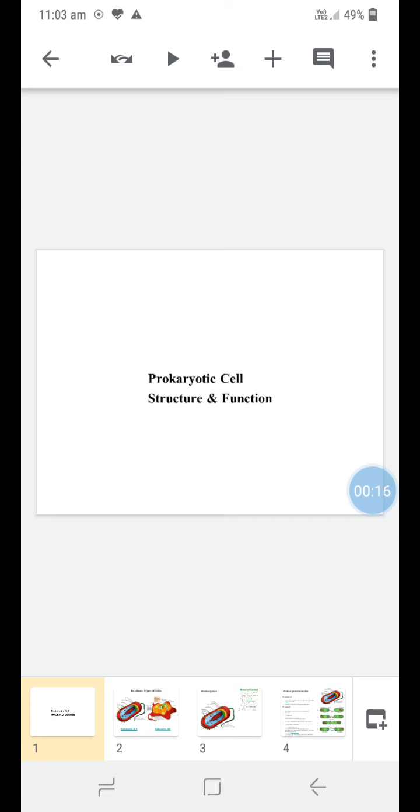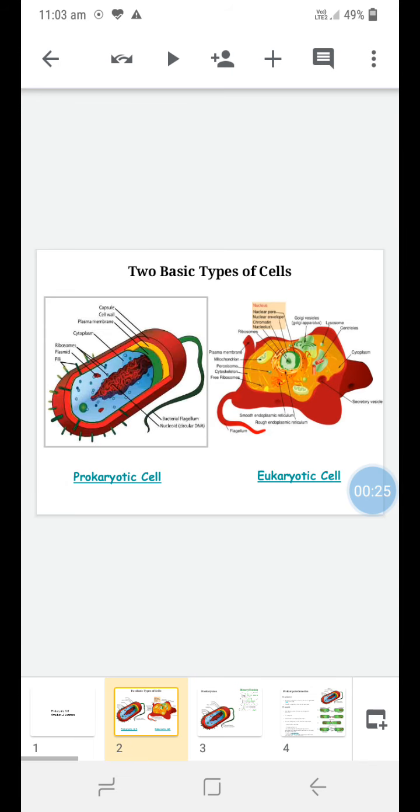Today we have to learn about the prokaryotic cell, its structures and functions. There are two basic types of cells. The first one is called the prokaryotic cell, and the second one is called the eukaryotic cell. The main difference is that prokaryotic cells lack a true nucleus, and eukaryotic cells have a true nucleus. That is the first basic differential point between prokaryotic and eukaryotic cells.